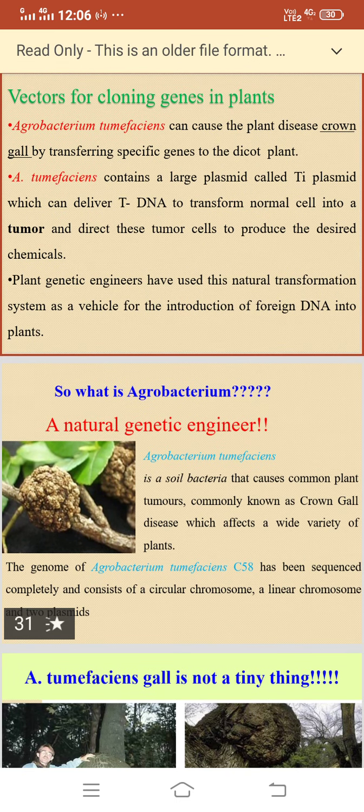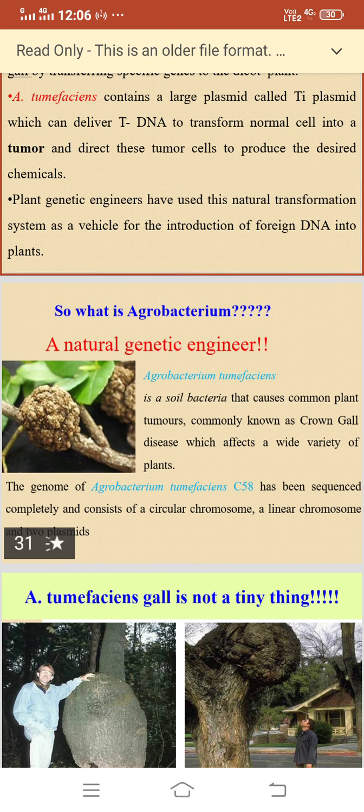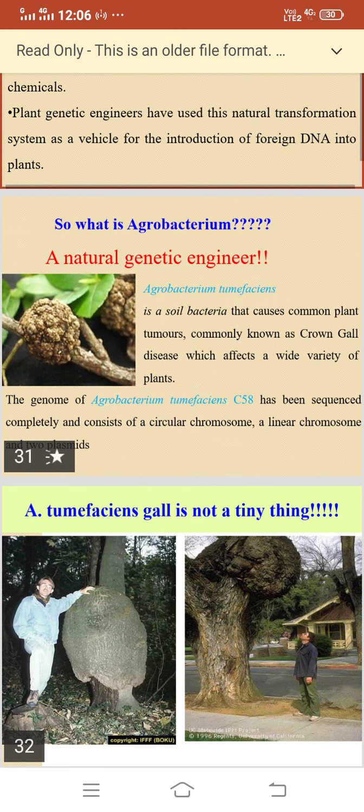So what is Agrobacterium? A natural genetic engineer. Agrobacterium tumefaciens is a soil bacterium that causes common plant tumors, commonly known as crown gall disease, which affects a wide variety of plants.